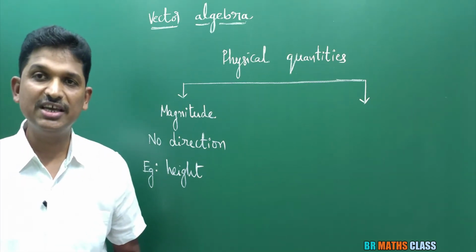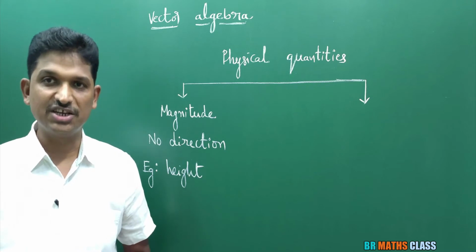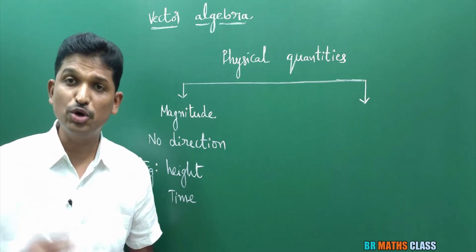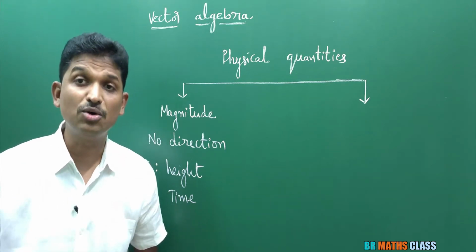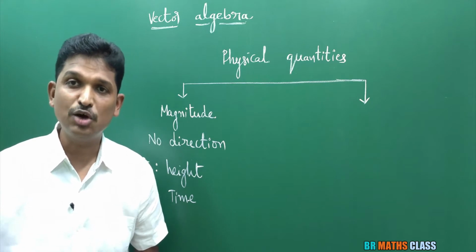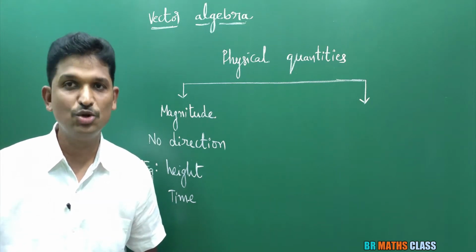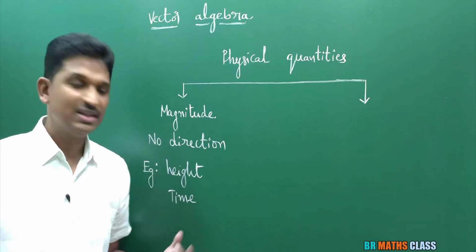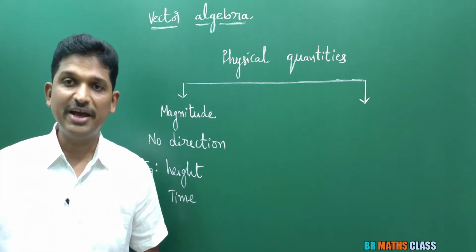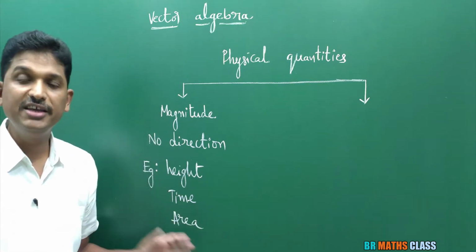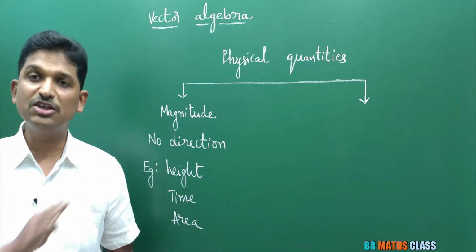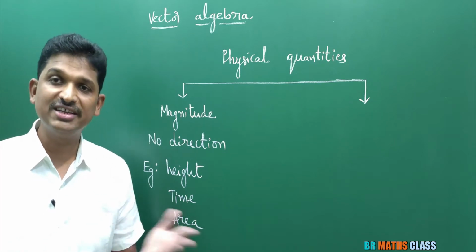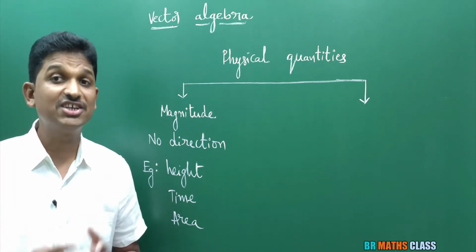It is the physical quantity which is having only magnitude but no direction. Another one, time. Time is a physical quantity which is having only magnitude but no direction. If someone asks what is the time now, you will not ask clockwise direction, anti-clockwise direction, straight, left. No. If the time is 4 o'clock, you will say 4. If the time is 3 o'clock, you will say 3. Area is also a physical quantity which is having only magnitude but no direction. If someone asks how much land you have, you will say 1 acre, 2 acres, 3 acres, like that. You won't say what direction your area is.